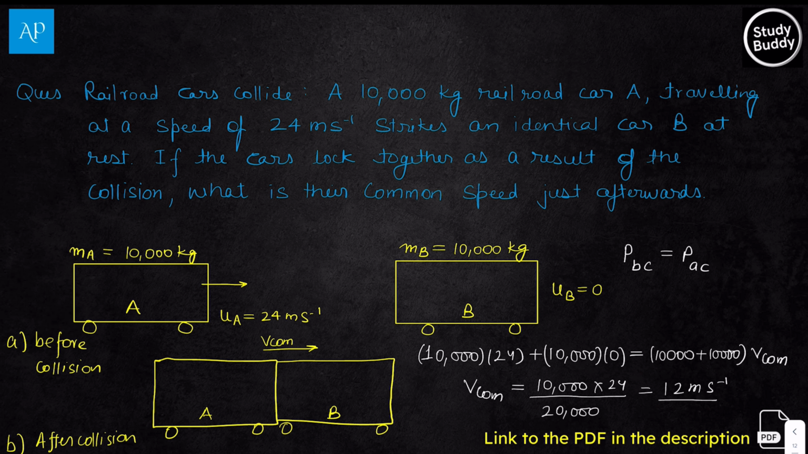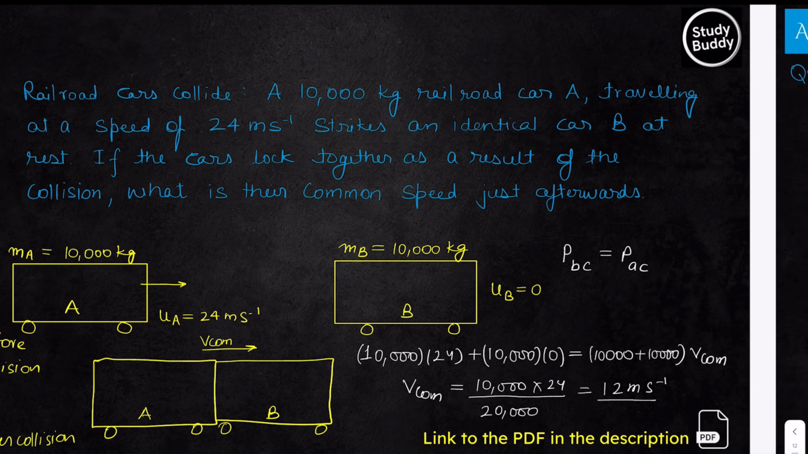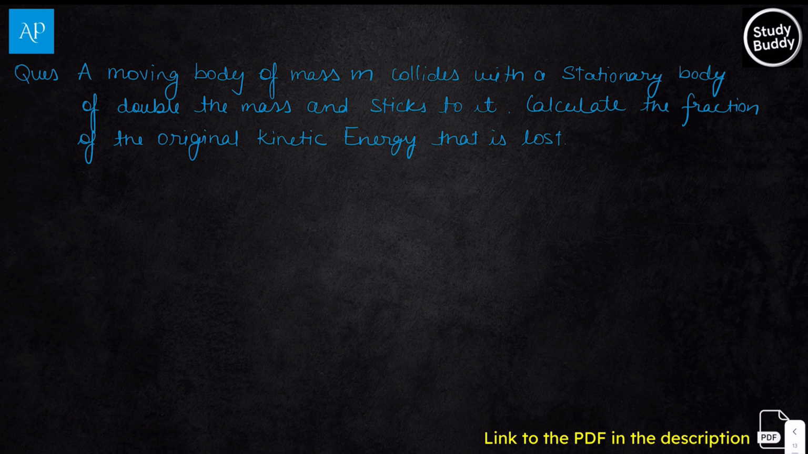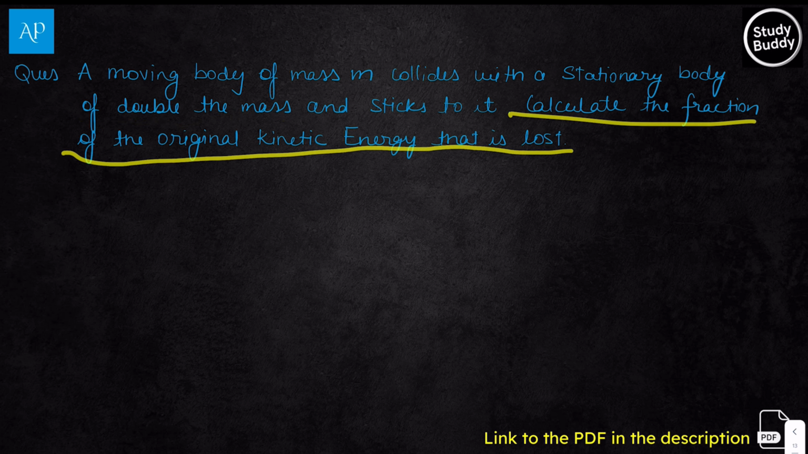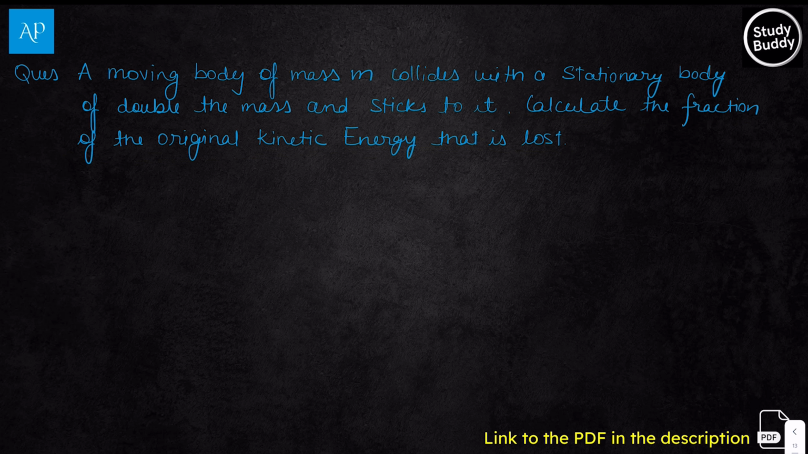So I hope this question is also clear to everyone. Now moving to the next problem: a moving body of mass m collides with a stationary body of double the mass and sticks to it. Calculate the fraction of the original kinetic energy that is lost. It's a very good problem, but here we need to understand what needs to be done. They said calculate the fraction of original kinetic energy that is lost. That simply means we need to calculate the loss in kinetic energy over the original kinetic energy.